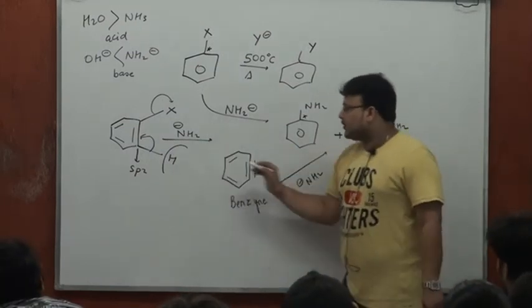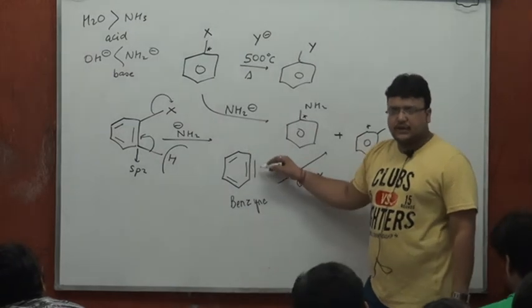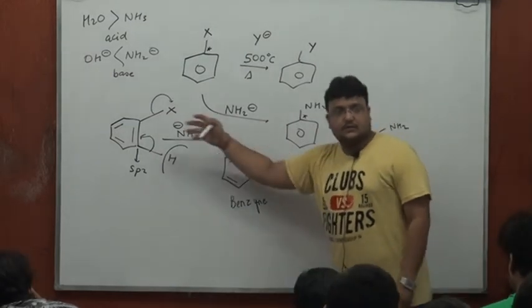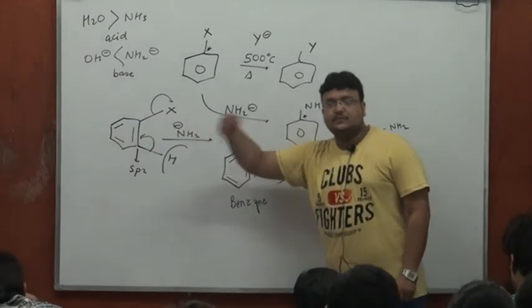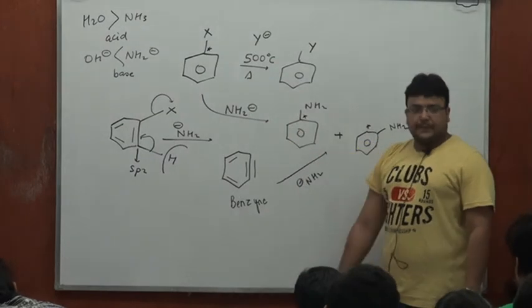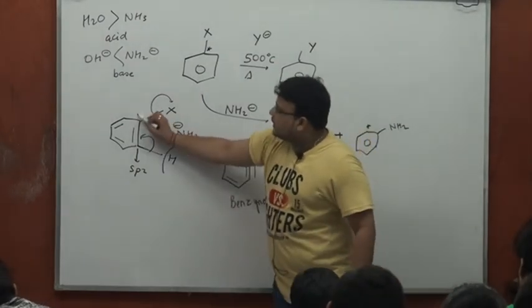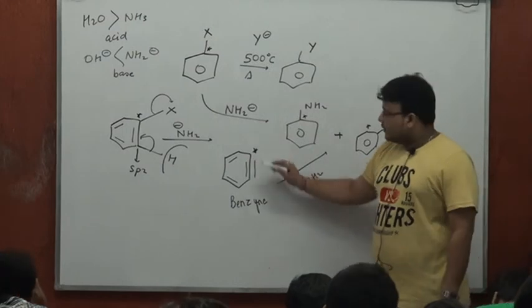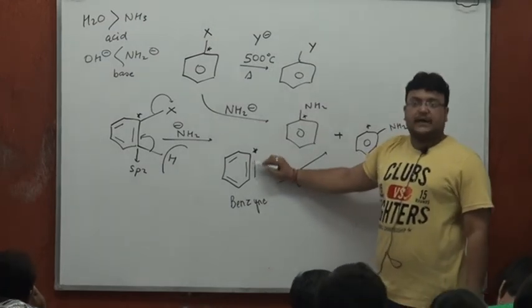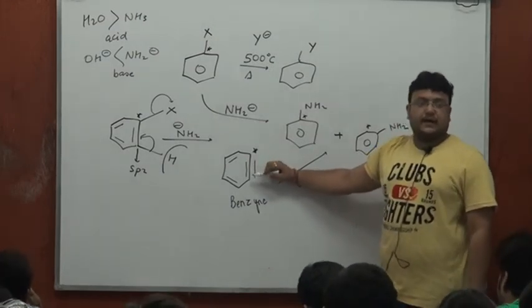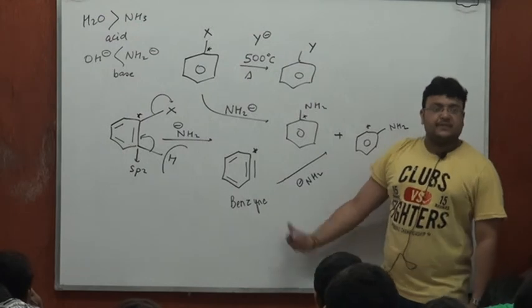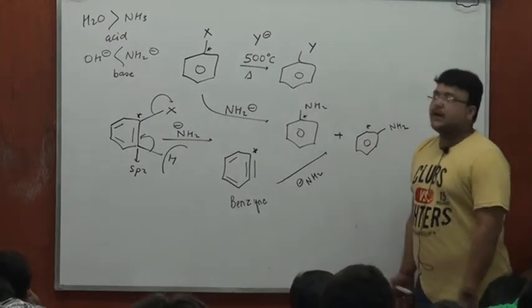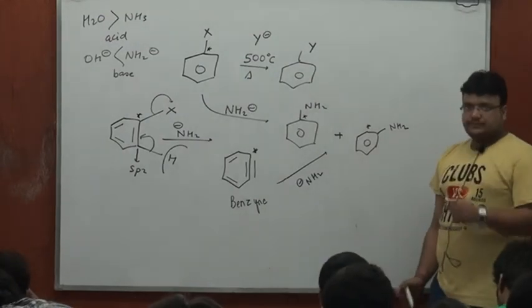When this haloarene gets converted to benzyne, even if I have labeled this carbon, these two carbon atoms are equivalent. So using the benzyne mechanism, I am able to explain how there are two products possible.